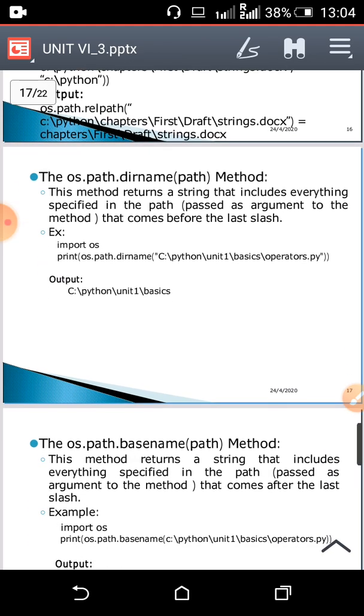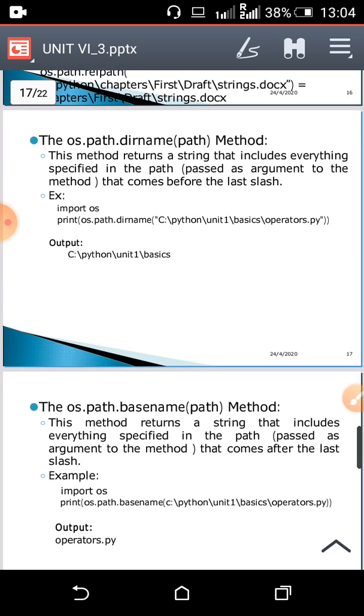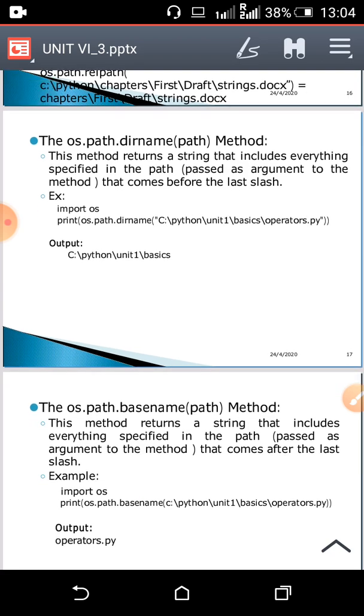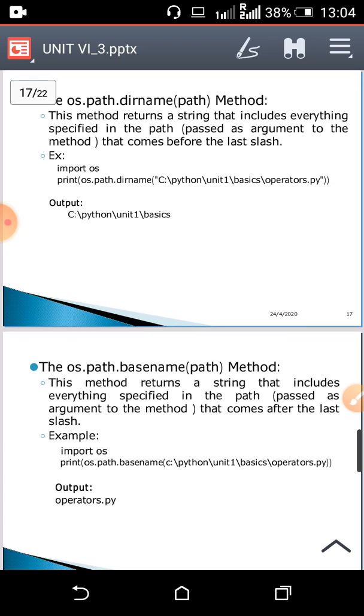Now the next method is the os.path.dirname(path) method. Okay, so this method returns a string that includes everything specified in the path that comes before the last slash. Whatever comes before that last slash mentioned in your path is going to be printed over here. So see the example.